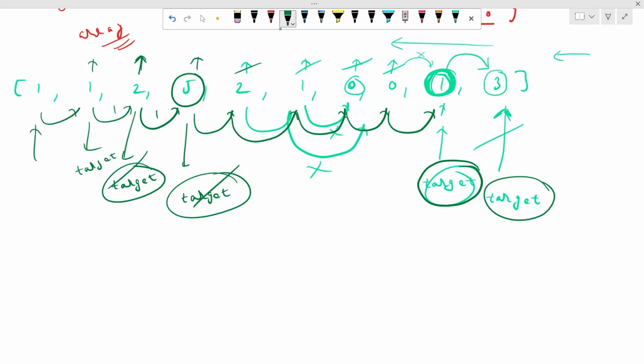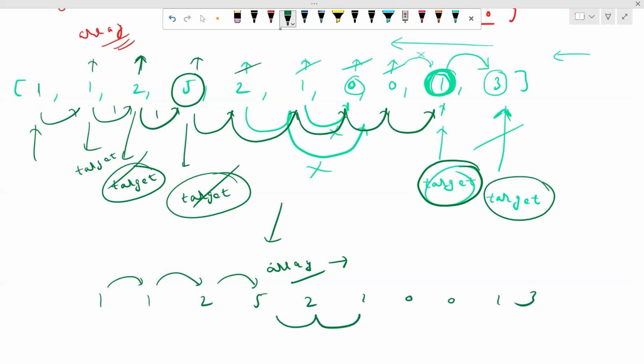So when we traverse over our entire array, we figure out we can have jumps something like this. When we are at the start, one jump, then one more jump, then one more jump, 2, 1, 0, 0, 1, 3.